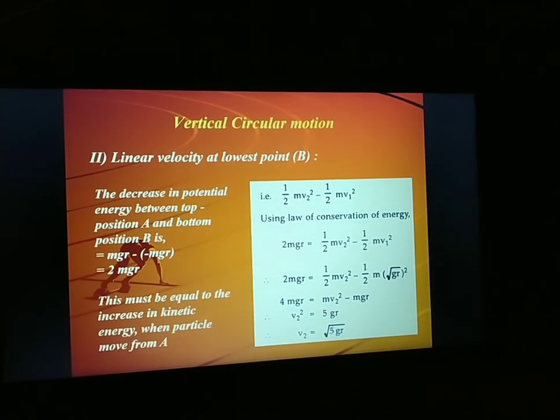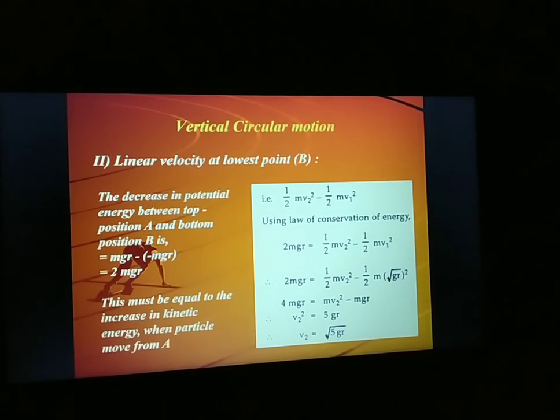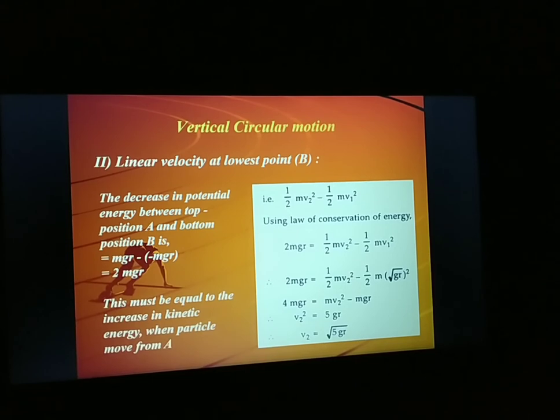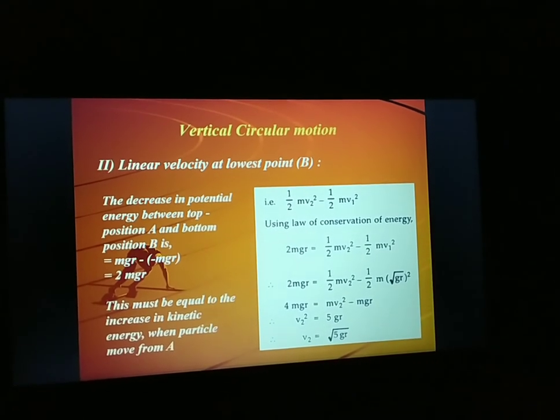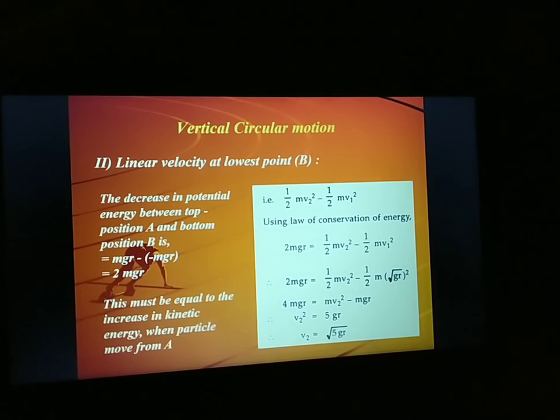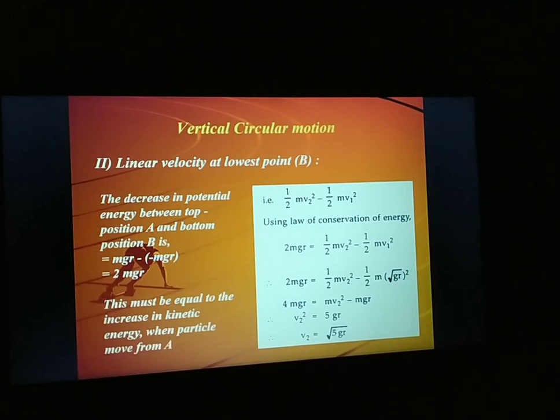So we are actually applying the law of conservation of energy. So you can write decrease in potential energy equal to increase in kinetic energy: 2mgr equal to half mv2 square minus half mv1 square.